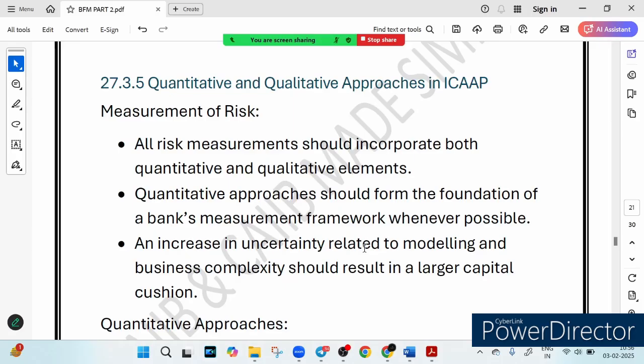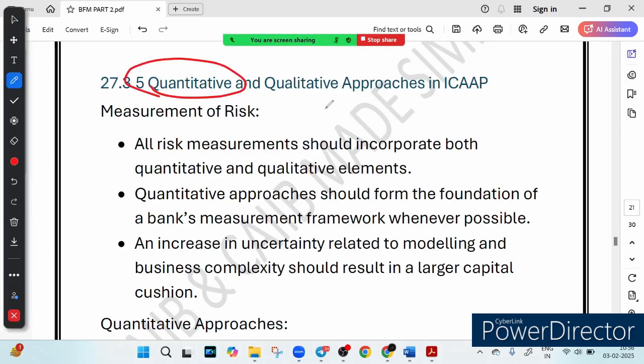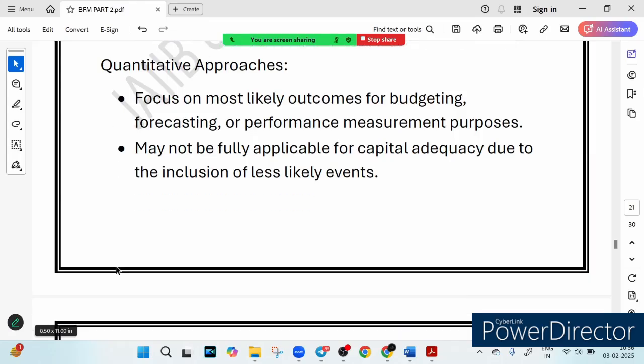Because banks face many kinds of risk: loan default, market crash, cyber fraud. To prepare, they use number and data, which we call quantitative method. So whenever I say quantitative, I mean number and data, and whenever I say qualitative, I mean experience and expert judgment. So numbers give accuracy, but judgment gives wisdom. That is the point. So now let's talk about the power of numbers, that is, the quantitative approach.